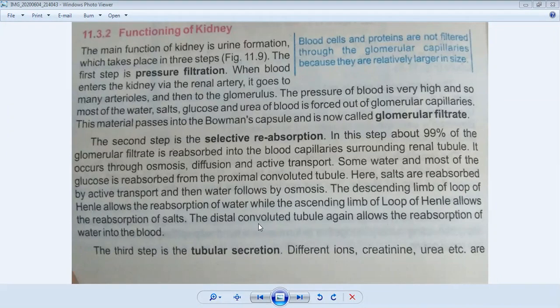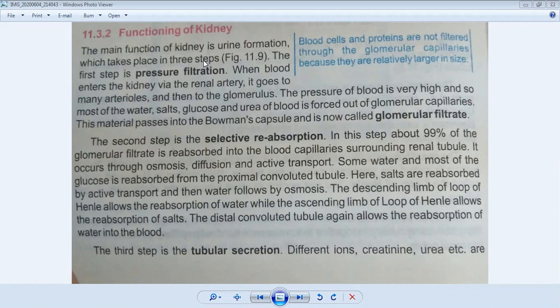So now we will discuss the function of kidney with the help of the structure of nephron which we have discussed. What is the main function of kidney in our body? The main function of kidney is urine formation. It makes urine in our body, and this function happens in three steps.